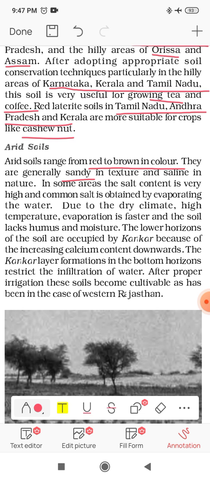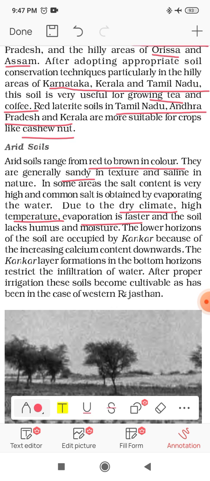Due to dry climate, high temperature and evaporation, the soil lacks humus and moisture. The climatic condition of the arid region is very dry, with high temperature, high evaporation and very little rainfall.